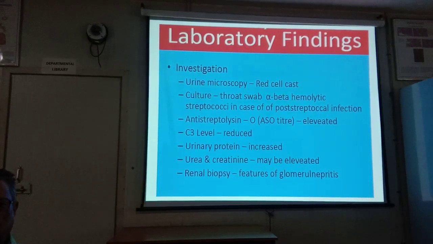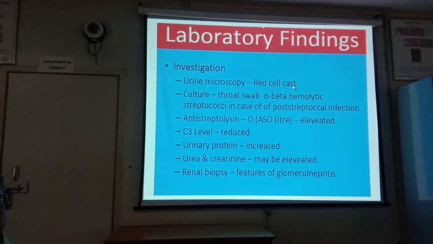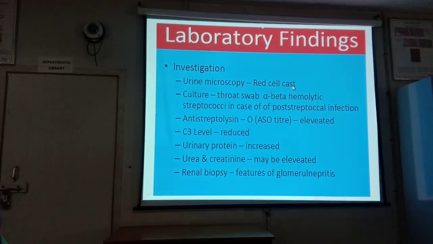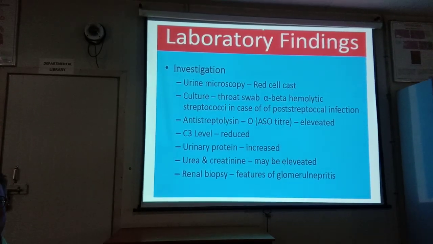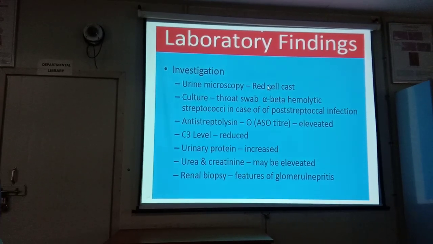Laboratory findings: investigation, urine microscopy shows RBC cast. This RBC cast, if present in the children's urine, is mostly diagnostic, about 80 to 90%. It suggests the clue that the patient is suffering from acute proliferative post-streptococcal glomerulonephritis.